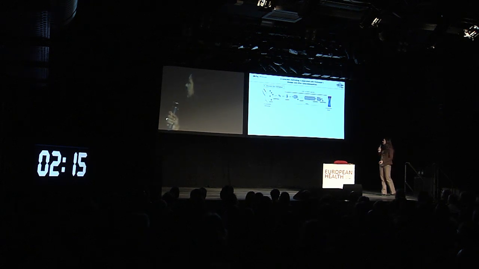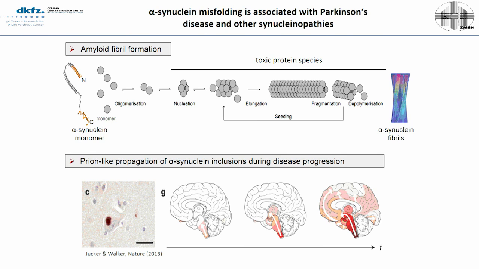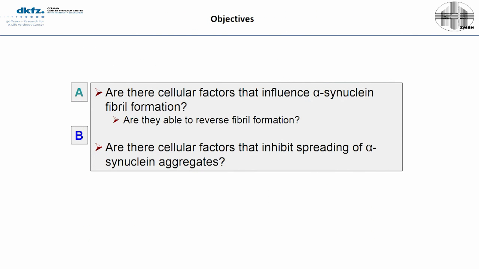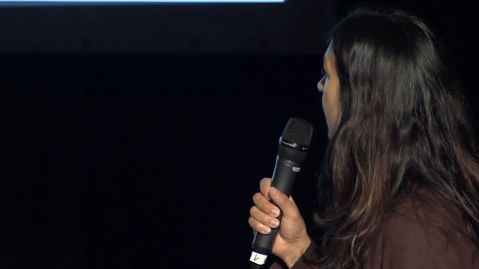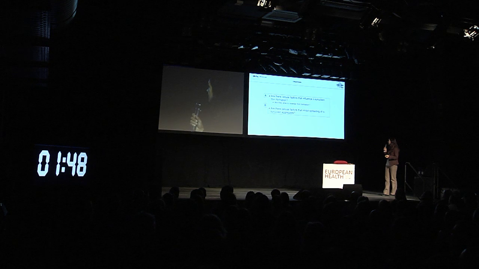The deposits of alpha-synuclein are known to form first in a very distinct area of the brain, but during disease progression, the aggregation and toxicity is spreading in a manner similar to the infectious prions. And we are working on two main questions. The first is, are there cellular factors that influence alpha-synuclein fibril formation? And specifically, are they able to reverse fibril formation? And second, are there cellular factors that inhibit the spreading of alpha-synuclein?